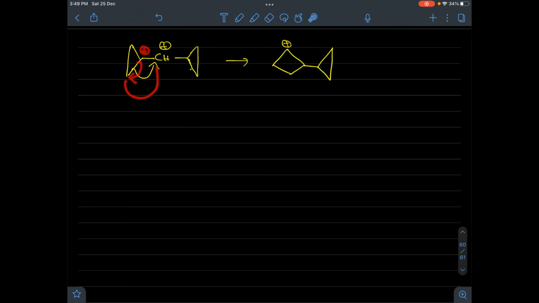During expansion it attacks here and it becomes a 4-membered ring having a positive charge. It immediately undergoes a 1,2 hydride shift and forms a tertiary carbocation. Tertiary one, before it was secondary. Here what happened? Ring expansion.